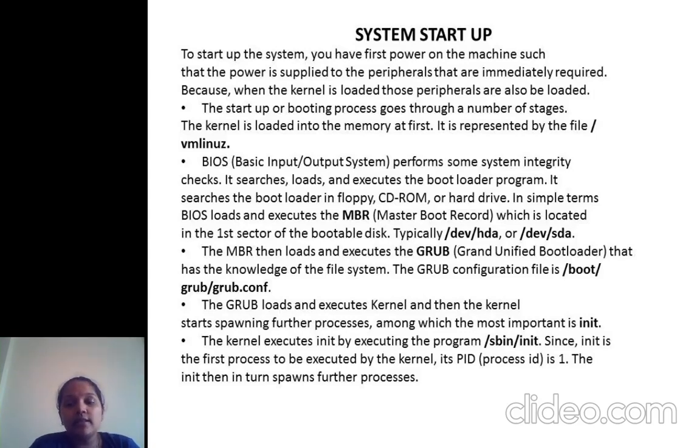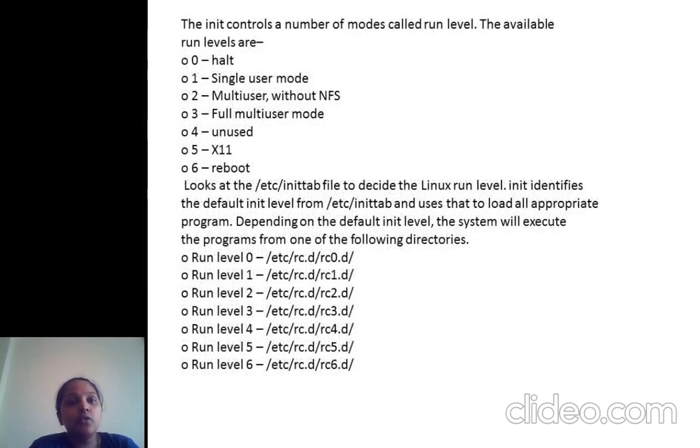That init process further executes some run levels. Those are halt, single user mode, multi-user mode, full multi-user mode, unused, X11 and reboot. These are the levels and the machines work.